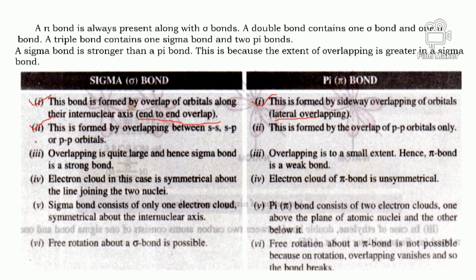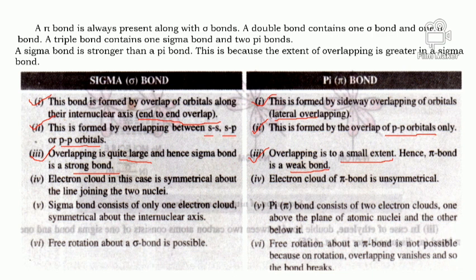The formation of a sigma bond is due to overlapping between s-s, s-p and p-p orbitals, whereas in a pi bond the overlapping is only between p-p orbitals. Next difference: the overlapping is quite large in a sigma bond, that's why it is a stronger bond, while in a pi bond the overlapping is very small, so it is a weak bond.